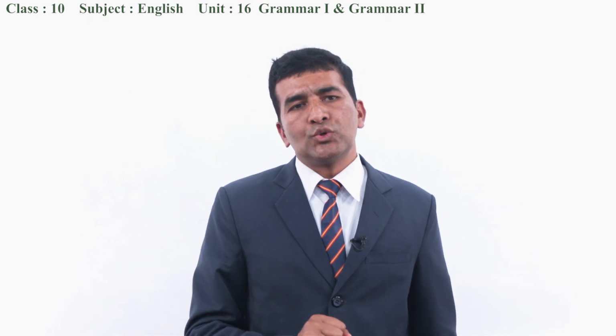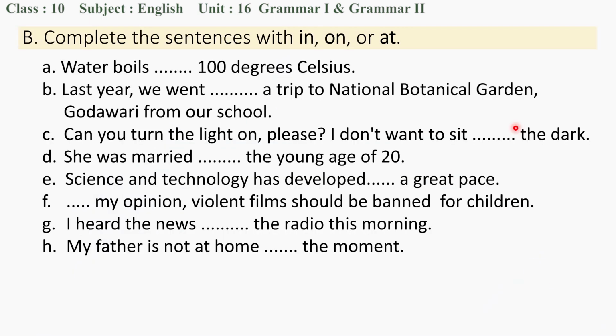Next, let's go to exercise B. It says complete sentences with in, on, at. We have only 3 options to fill here. Water boils exactly 100 degrees Celsius, at.